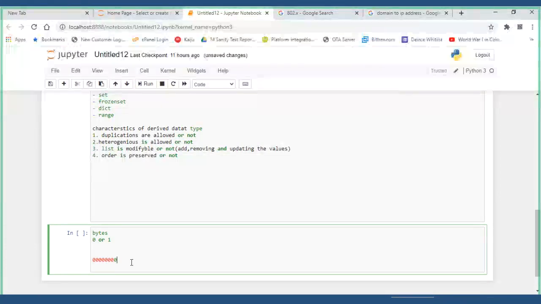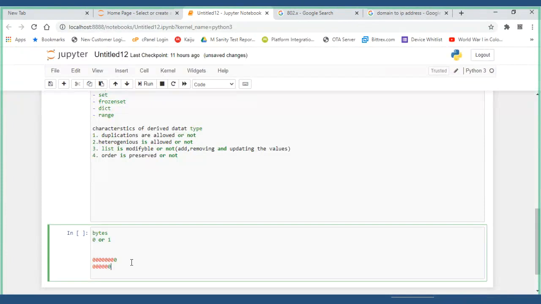Like this continuously, 0 0 0 0 0 0 0 0 is the value equal to 0. This is the value equal to 1.